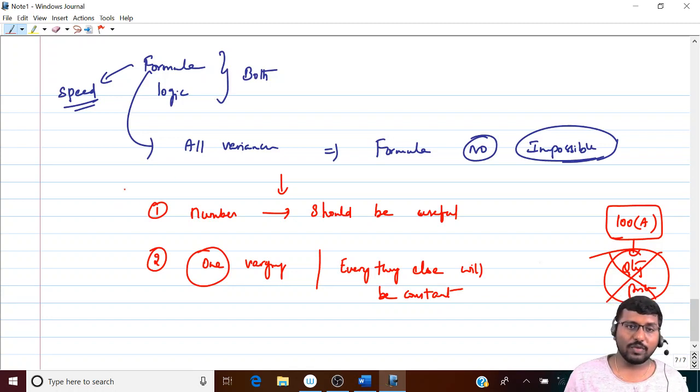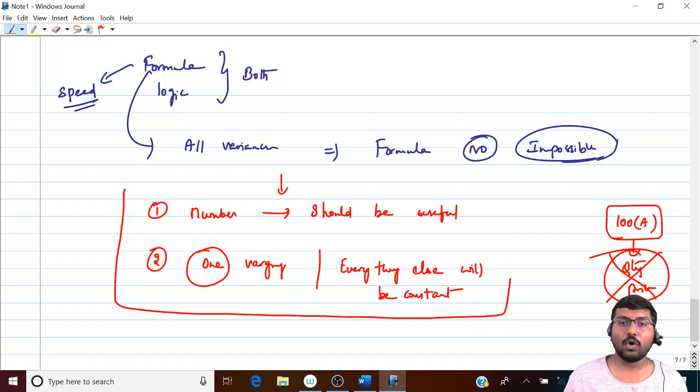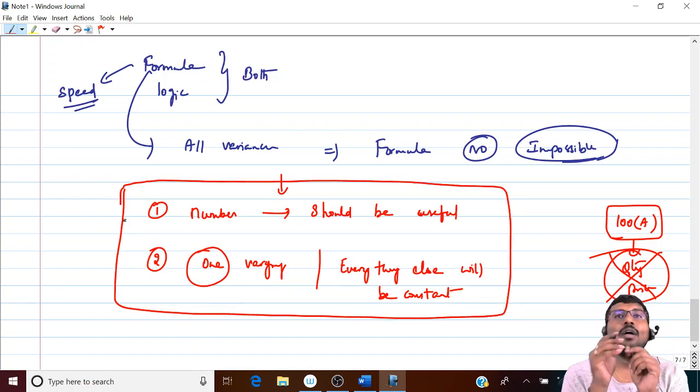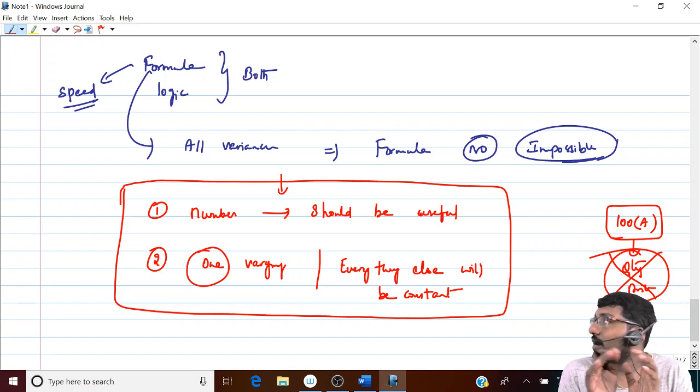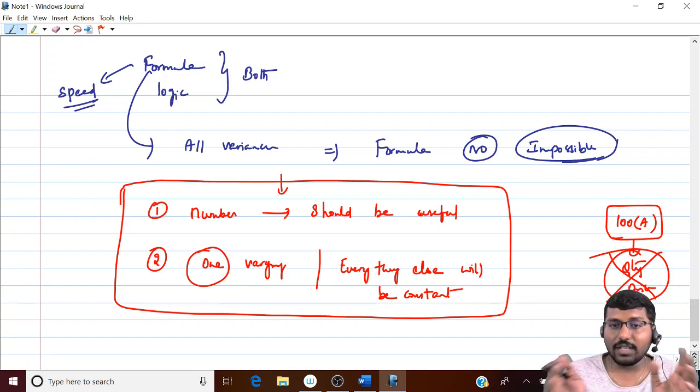So these two points are very important. Whenever we're going to solve problems where we are not going to use formulas, this is the logic which is going to help us. Whatever number you calculate by applying any formula whatsoever, the resultant number should be useful. If you are not able to use it, or if you are not able to get some sort of benefit out of it, then that formula is meaningless. So while creating the formula, these things should be kept in mind and it should be created accordingly.